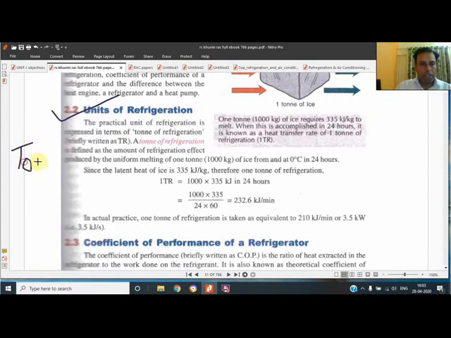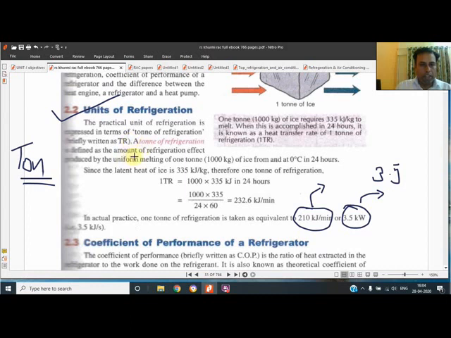That will be asked, what 1 ton is, because conventionally the unit ton is used, but in the SI system its equivalent is 3.5 kilowatt, or 210 kilojoule per minute, because in the Khurmi book all questions are solved by converting to kilojoule per minute. But if you go for other books purely written in the SI system, which is more popular, then kilowatt is used. So the definition of ton should be known.